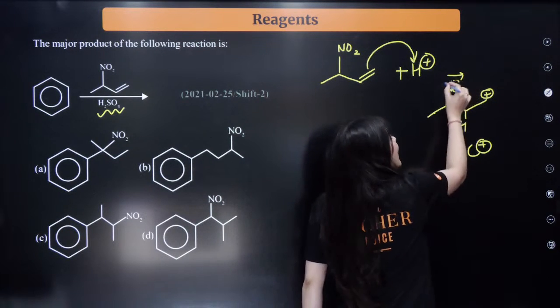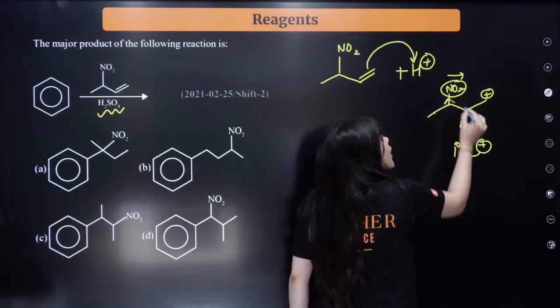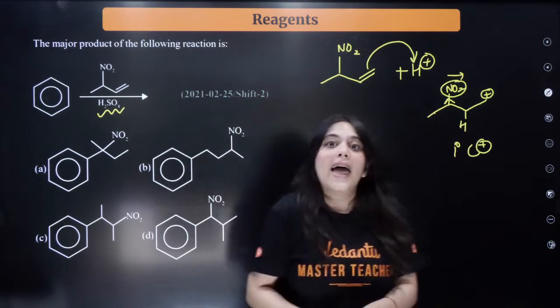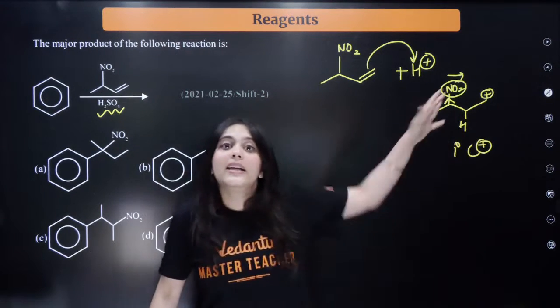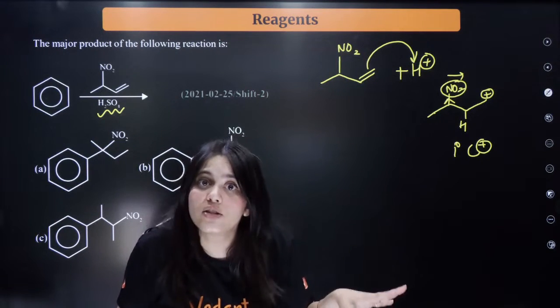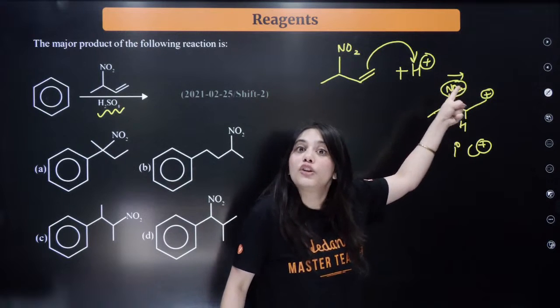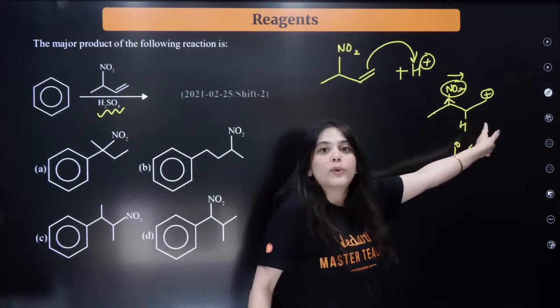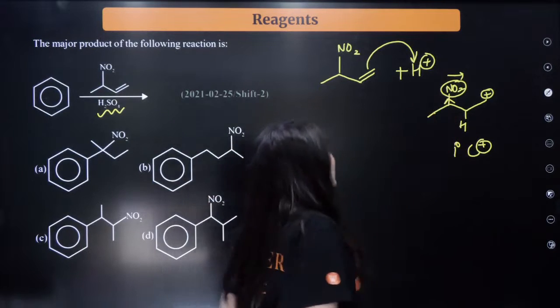Because NO2 group is attached over here. NO2 is an electron withdrawing group, hence if the positive charge comes here, this NO2 group destabilizes that positive charge. So due to the electron withdrawing group, the primary carbocation will be more stable. Understood this? So this carbocation is formed.